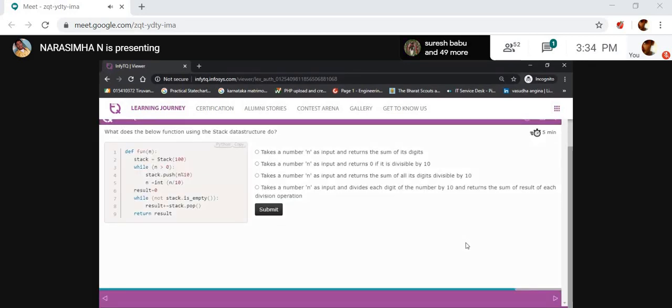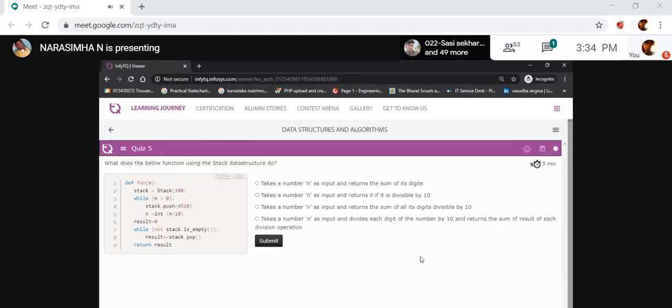See here. What is the below function using stack data structure? That's a previous question. I don't need to discuss this one as of now. Let's come out.